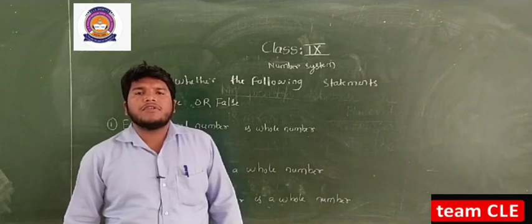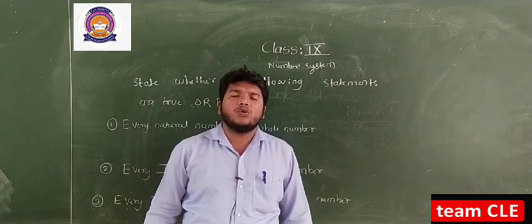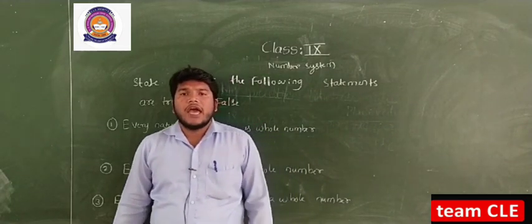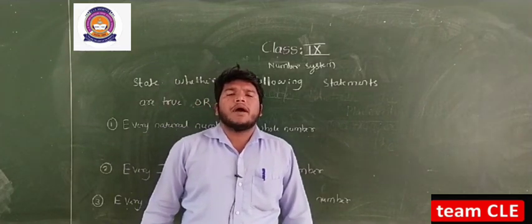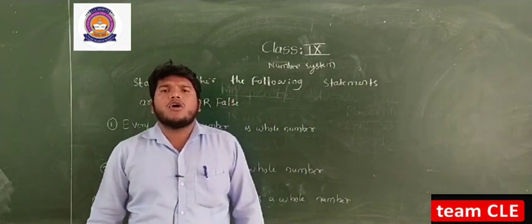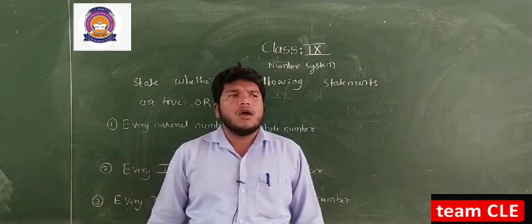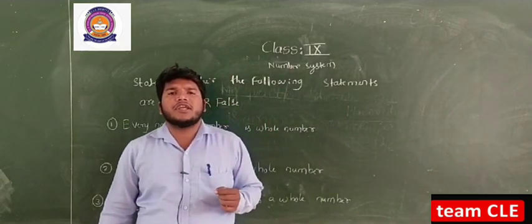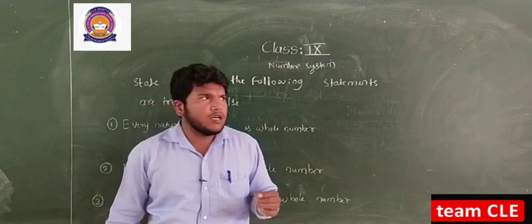Also you have studied the rational numbers. The numbers expressed in the form of p by q, where p and q are integers and q is not equal to 0, are called rational numbers. And also you have studied irrational numbers. The numbers not expressed in the form of p by q are called irrational numbers. And also you have studied the real number definition. The combination of rational numbers and irrational numbers, on a number line, are called real numbers. So all these definitions you have studied in your previous class, in the previous video, and in this video you are going to learn